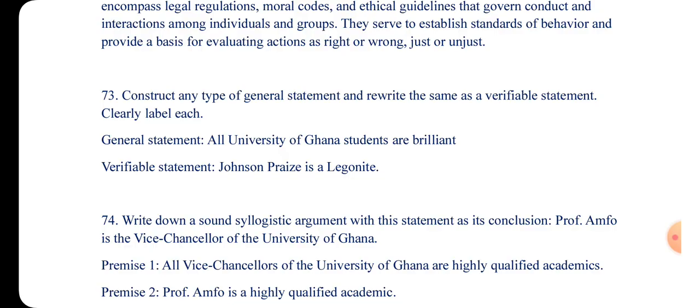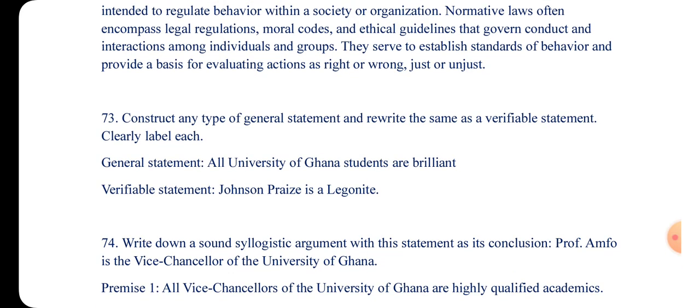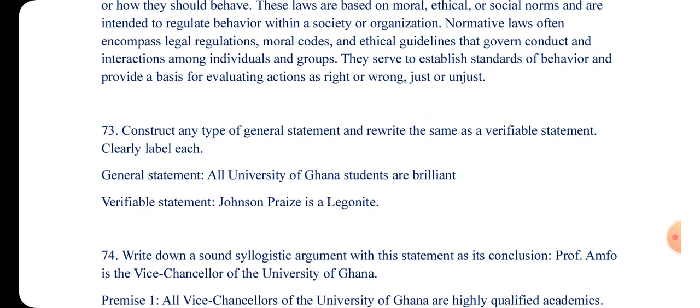If you say all people in the world, or if you say some Chinese are hardworking, how do you know those Chinese you are talking about? Since you can't confirm or verify those Chinese and tell me the number, we see that they are what? They are general. So we have given you several general statements.